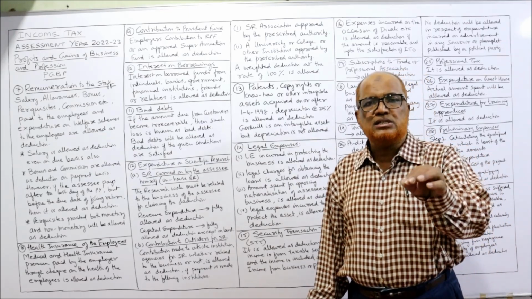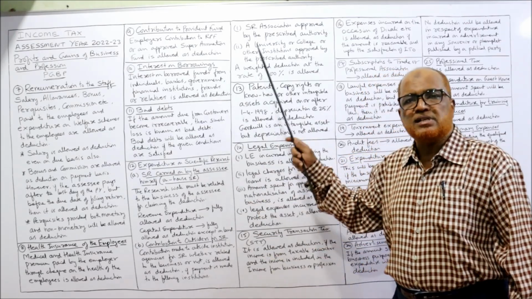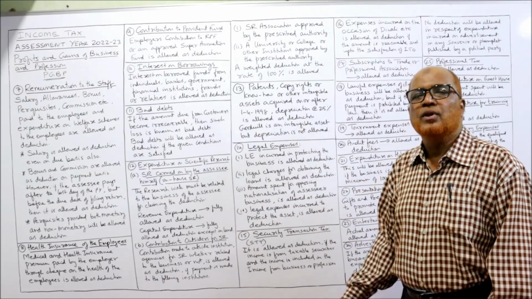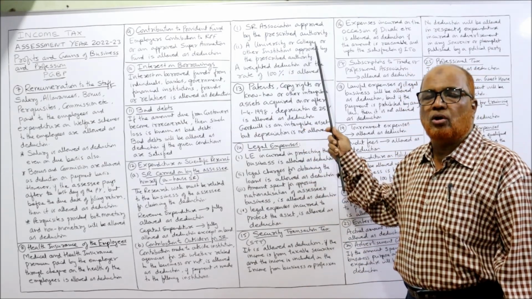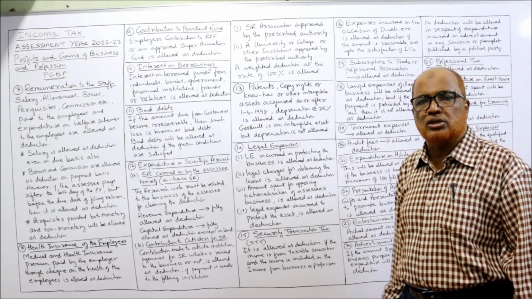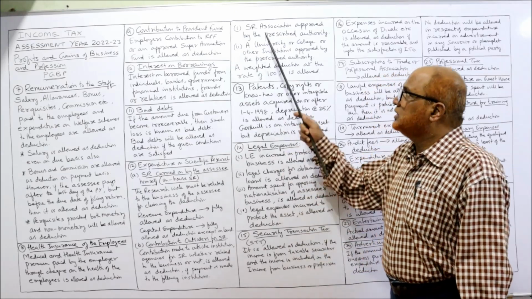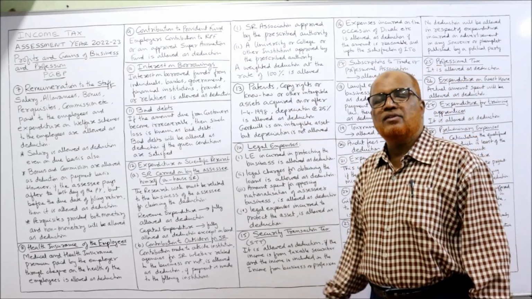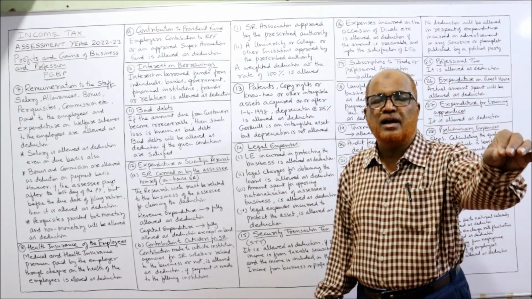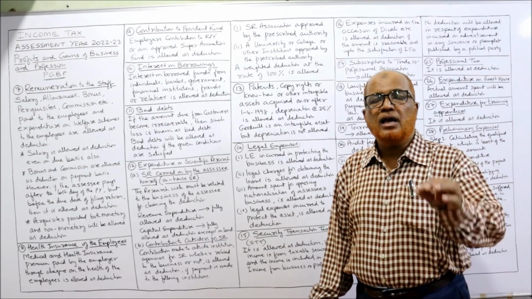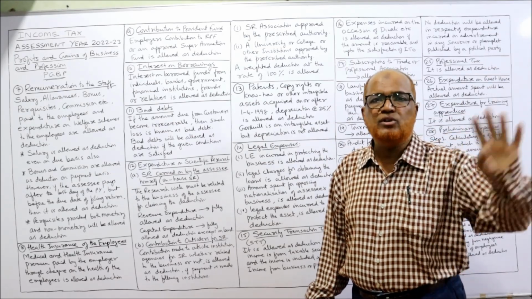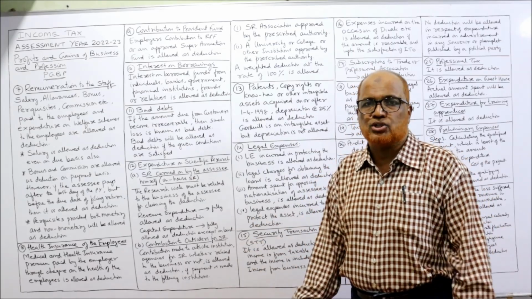Only to these institutions, that means a Scientific Research Association or a college, university or any other institution which is approved by the prescribed authority. To these institutions, if a scientific research contribution is made, then it will be allowed. If a scientific contribution is made to an individual, it is not allowed as deduction.